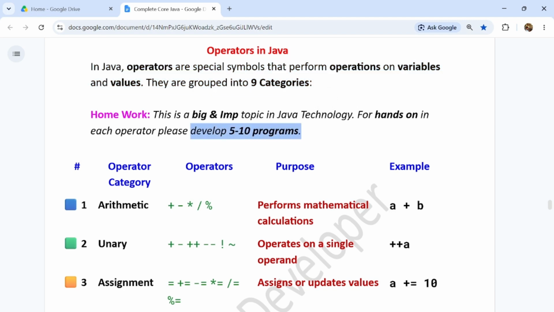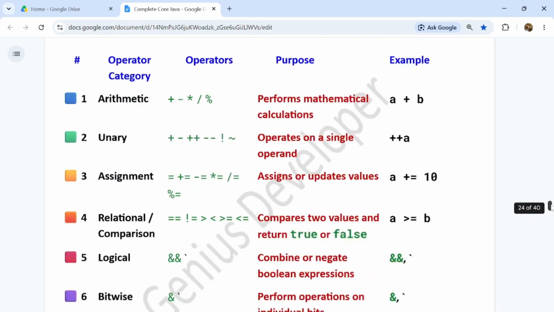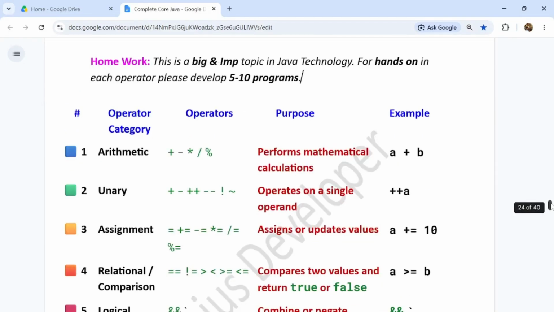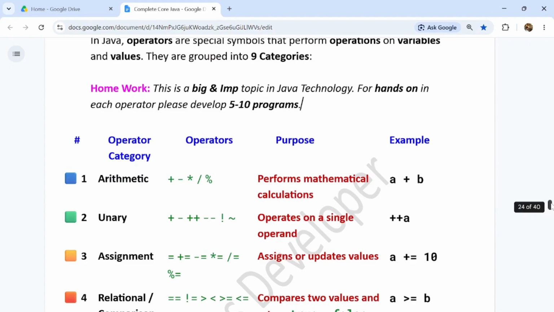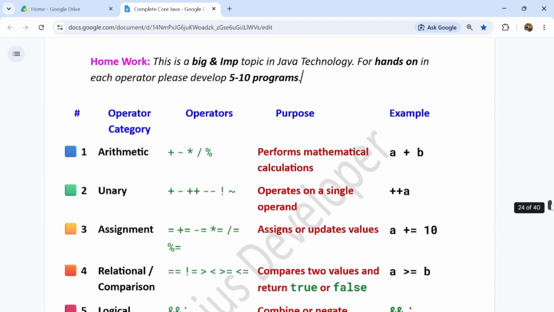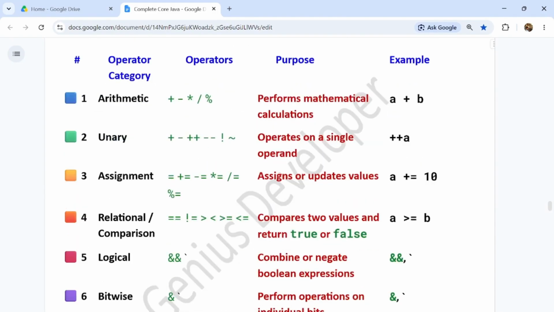So guys, this is an important topic. Here also we have to perform many, 5 to 10, labs or programs for hands-on experience yourself, guys. But I will show some examples. So here are the 9 categories of operators. First is the arithmetic operator. It performs mathematical calculations like a plus b.